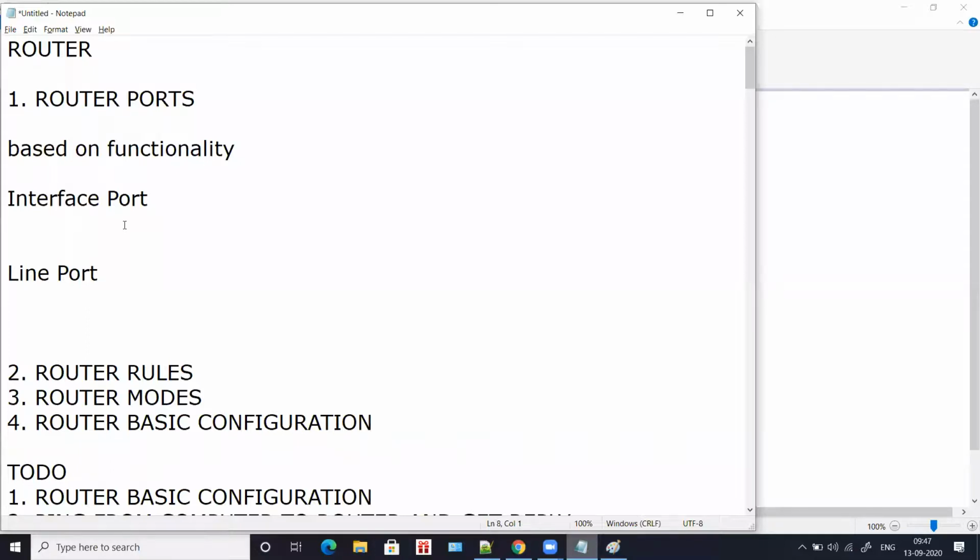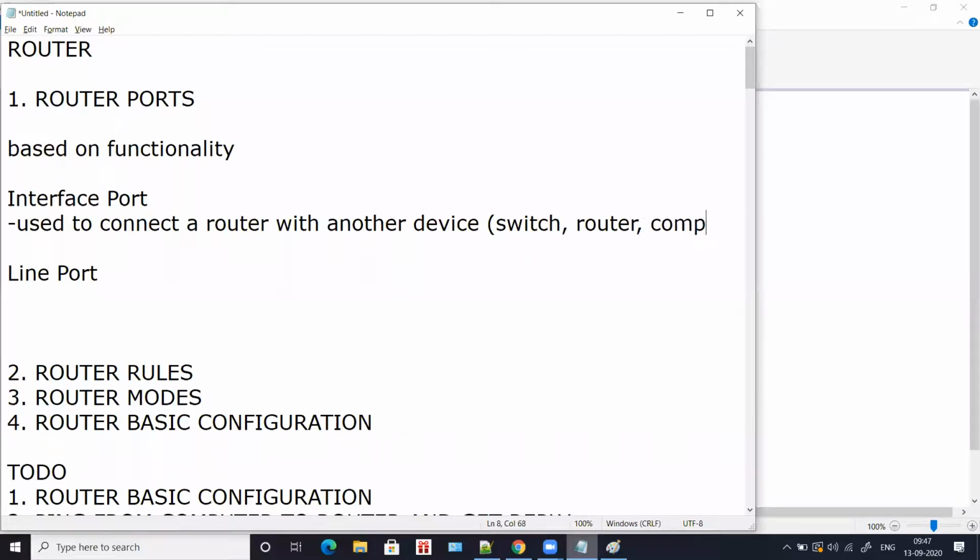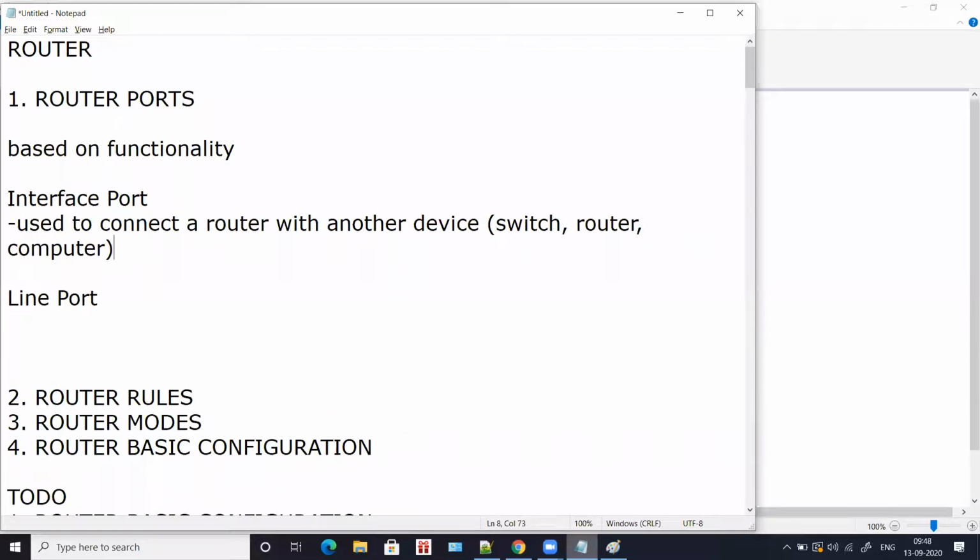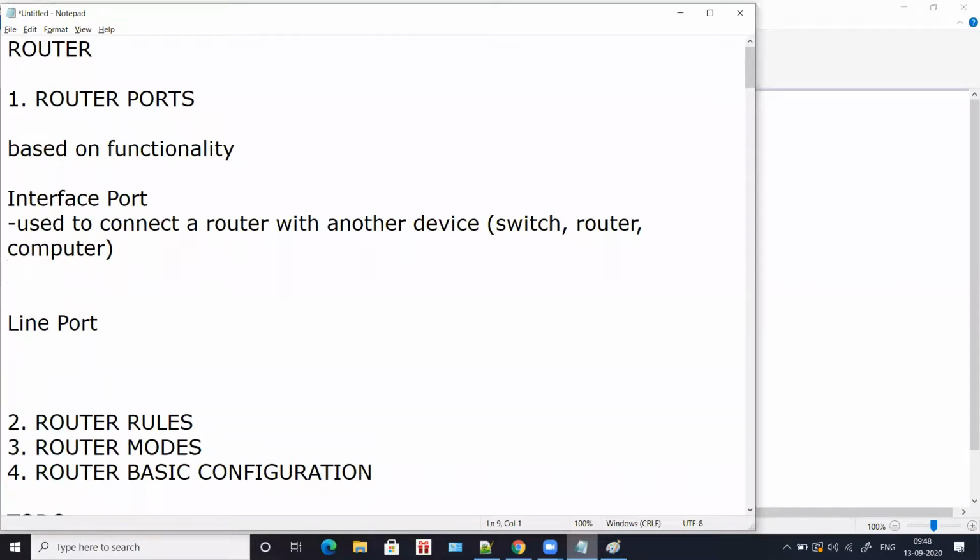The interface port is used to connect a router with another device. That device can be a switch, a router, or a computer. So if you are planning to connect a router to another device, then you will go with an interface port. In interface ports there are many types of interfaces.